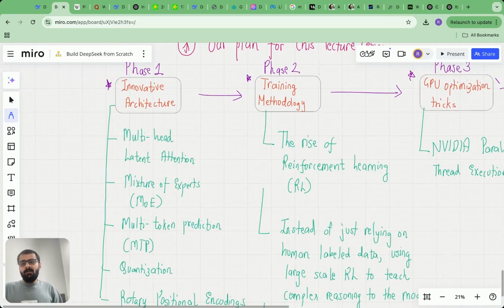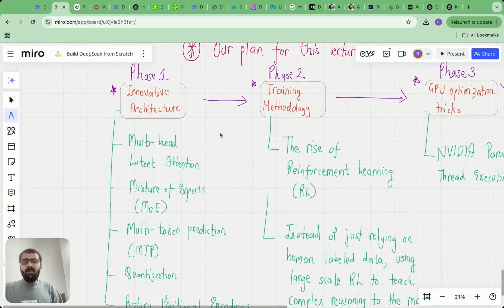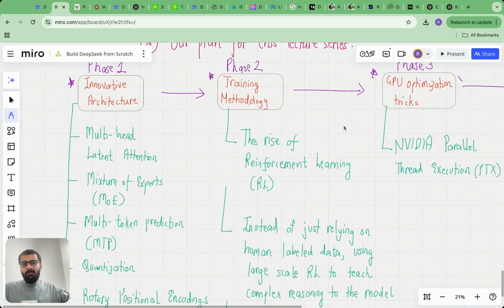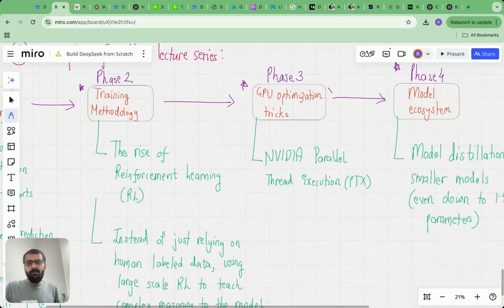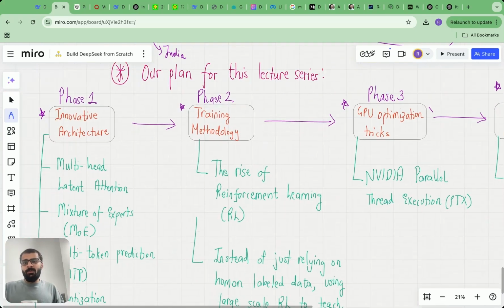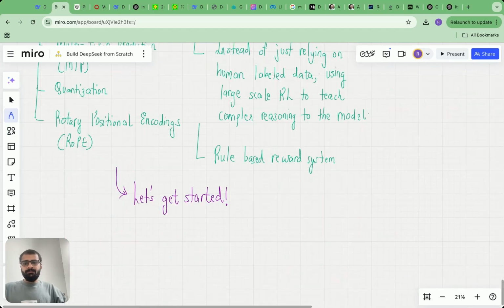A bulk of the lectures will be on phase number 1 and phase number 2, and a smaller number of lectures on phase 3 and phase 4. So this is the main plan which we'll be following for the series.